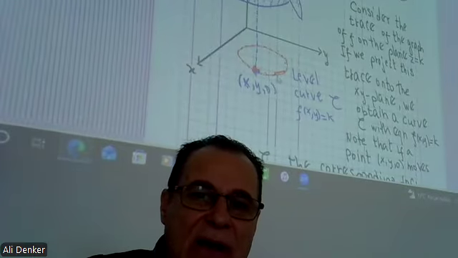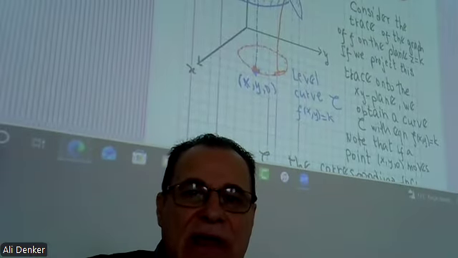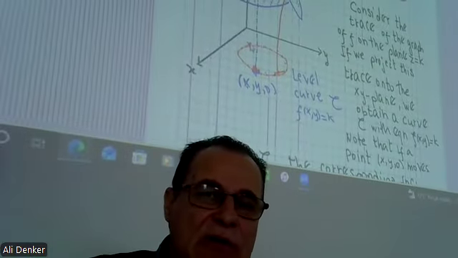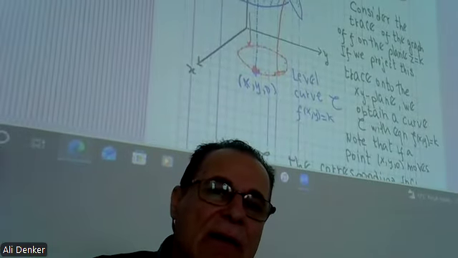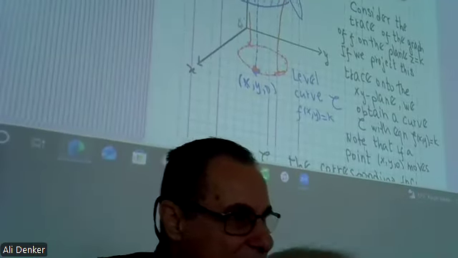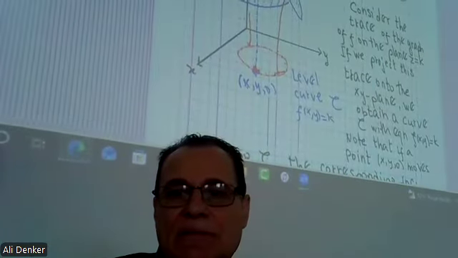What it means is, if you are here, that means you are on the plane z equal to k. If you are here on the level curve, the value is always k. f equal to k.